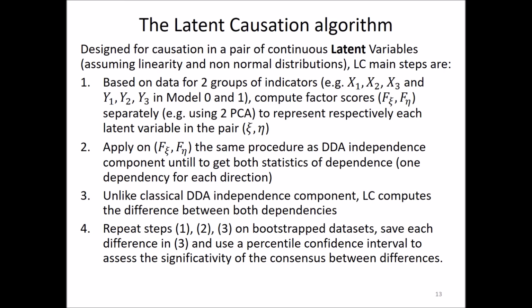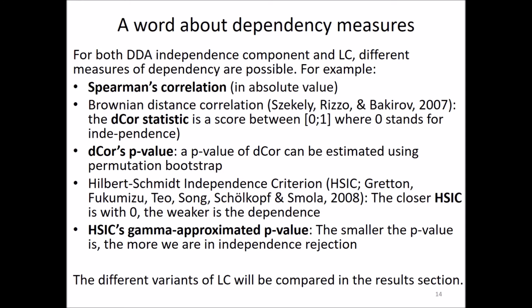Fourth, repeat steps 1, 2, and 3 on bootstrap datasets. Save each difference from step 3 and use a percentile confidence interval to assess the significance of a consensus between differences. So, of course, because we have to assess the dependency, we can have different measures and we will compare them in the results.